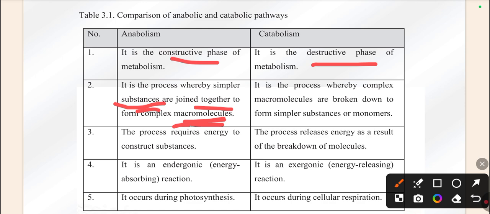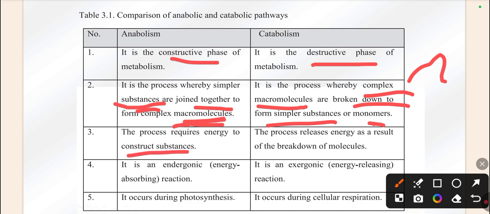Simpler molecules, monomers, join together, for example amino acids form a macromolecule, protein. Catabolism is the process whereby a complex macromolecule like protein is broken down into what? Simpler substances or monomers. This means catabolism changes polymer to monomer, anabolism changes monomer to polymer.